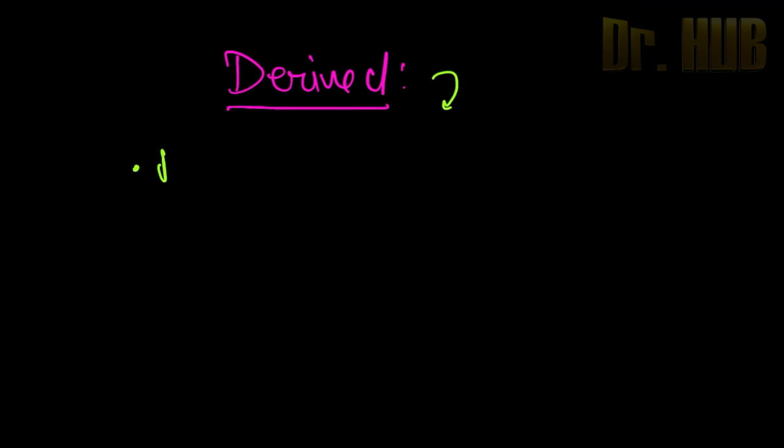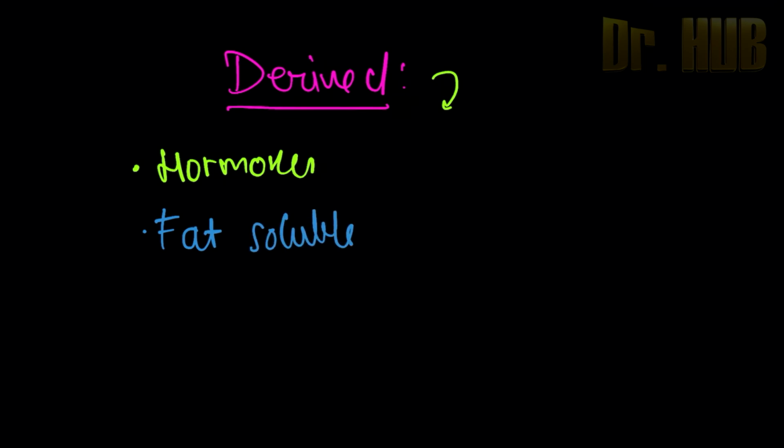Next we move on to the derived. Under derived it includes various components, such as hormones. Next there are also the fat soluble vitamins, as well as the micronutrients.